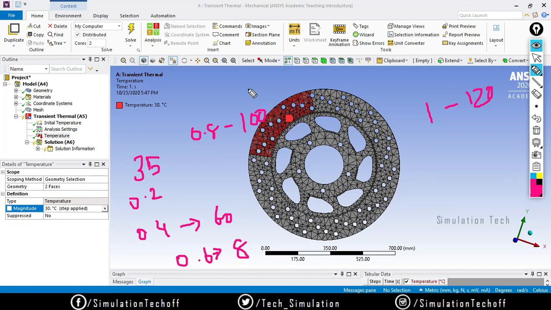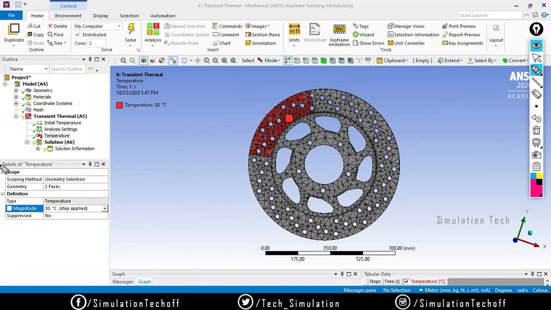But right now what I am assuming is the brake disc at 0th second has a load of 35, which can increase up to 45 on one phase. And then slowly we shift over to here and here and here. So there are multiple boundary conditions you can assume. Okay, right now it is 30 degrees. Also we can increase that.